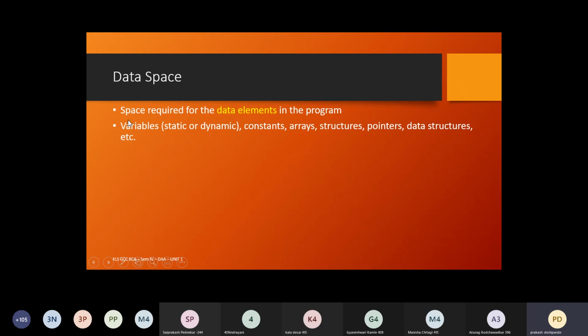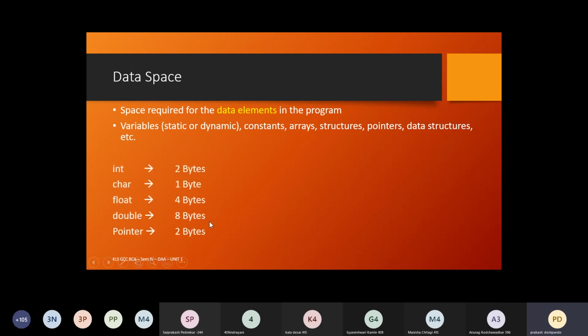The variables can also be of two different types. Variables can be declared as static or they can be declared as dynamic type. Then the constants which are used in that particular program, arrays, structures, pointers, data structures, and so on. All these data elements, if they are used in the program, the amount of memory they require has to be calculated.